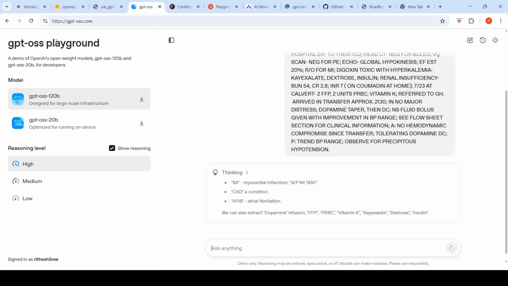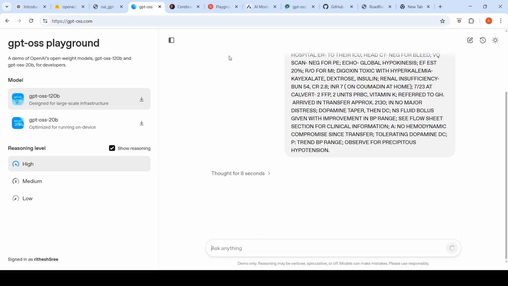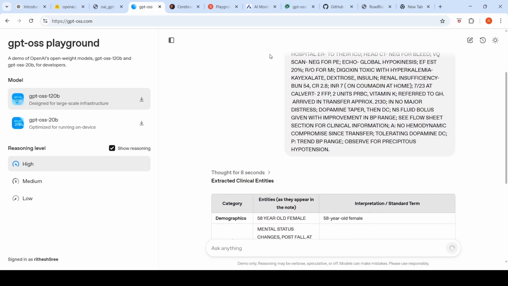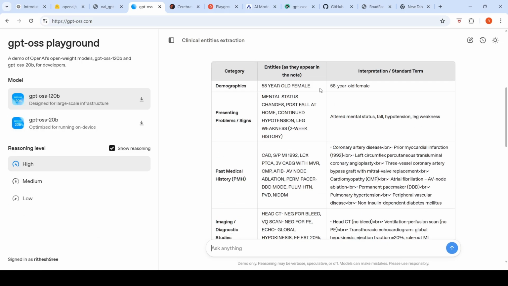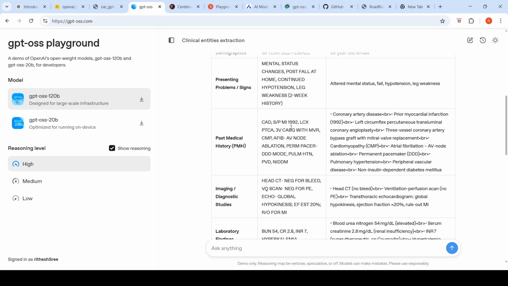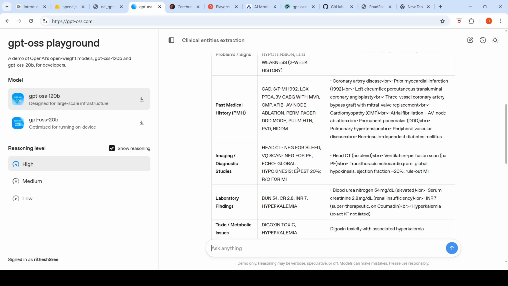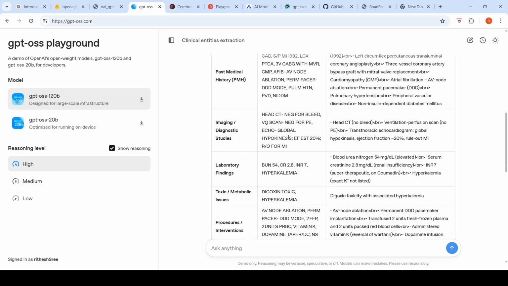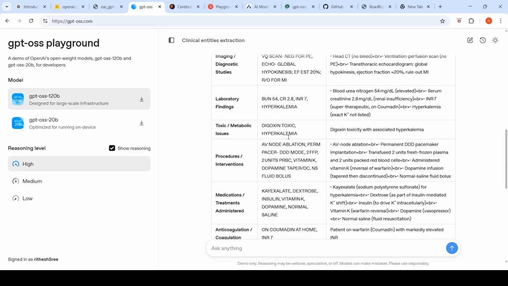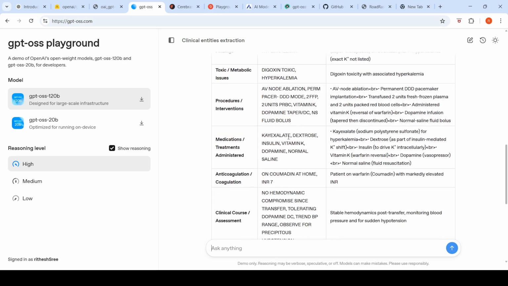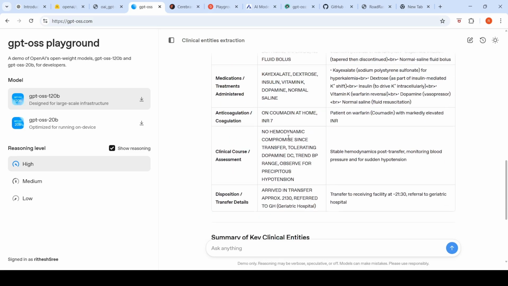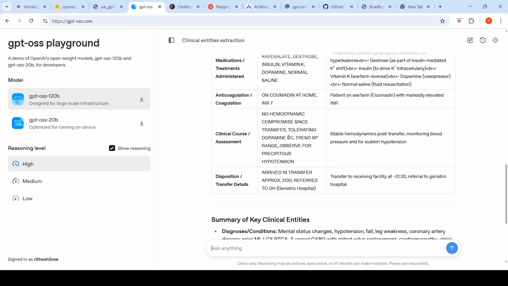So this is actually hosted on Hugging Face. And after just one attempt, it actually asked me to log in with my Hugging Face account. So that's what I've done over here. Yeah, so now it's extracted over here. So demographics, 50-year-old female, presenting problem signs. Wonderful. Past medical history, very well pulled out. Imaging diagnostic studies, laboratory findings, toxic metabolic issues, procedure intervention, medications treatments. So it's actually done a good job over here.